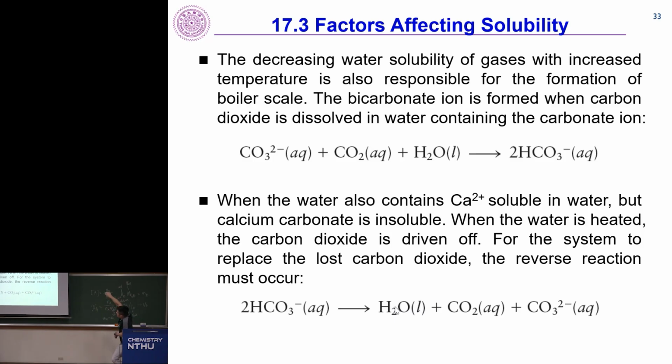The decreasing water solubility of gas with increased temperature is also responsible for the formation of boiler scale. The bicarbonate ion is formed when carbon dioxide dissolves in water, producing the carbonate ion. So any carbon dioxide, like in the atmosphere now, will actually dissolve in water to form bicarbonate. Carbonate is CO3 2 minus, and bicarbonate is carbonate with a proton, HCO3 minus.